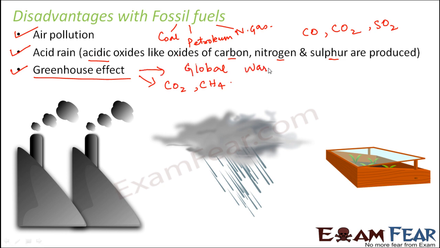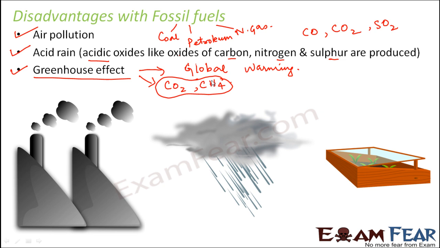Now, how do fossil fuels contribute to the greenhouse effect? Because burning fossil fuels releases these gases. So it increases the content of greenhouse gases in the atmosphere. Therefore, the greenhouse effect increases, which in turn results in global warming. So overall, using fossil fuels definitely gives us a lot of energy which can be used for various domestic and industrial purposes. But at the same time, they have severe disadvantages associated with the environment.